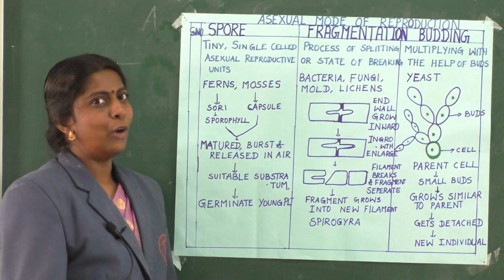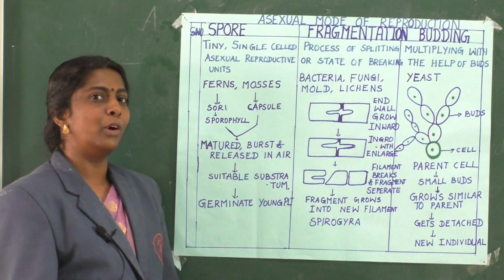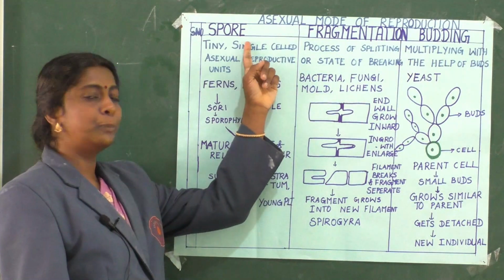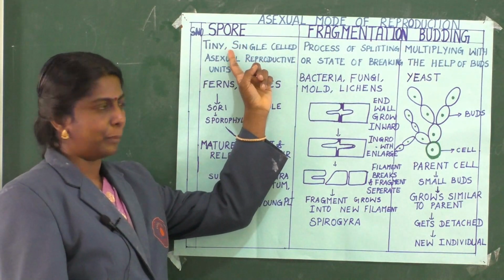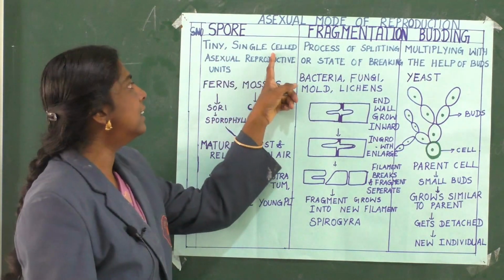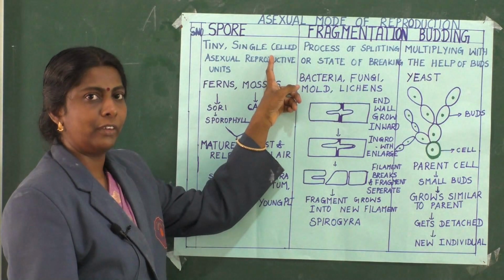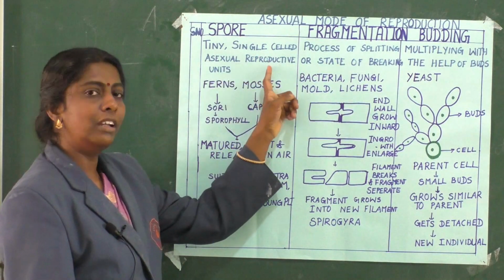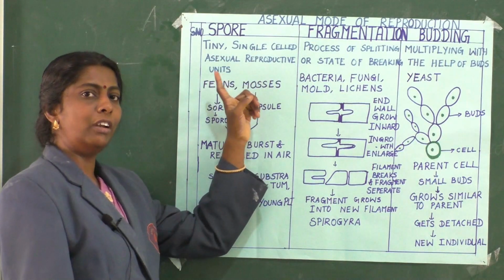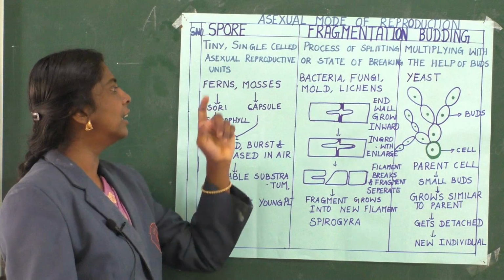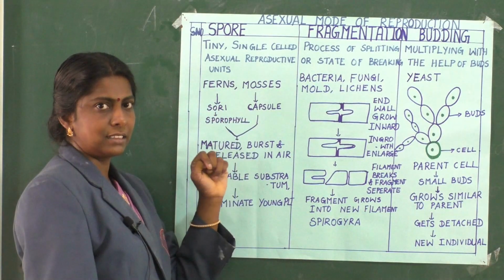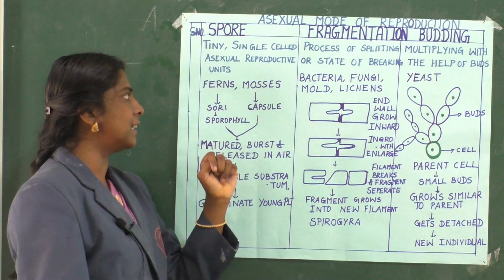Yes students, now as I said, we are going to see each and every method in detail. The first method is spore formation. A spore, as I said, is a tiny single cell, unicellular, an asexual reproductive unit. Commonly it is observed in ferns and mosses.